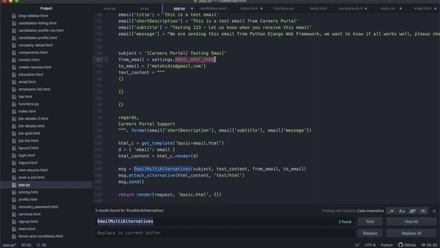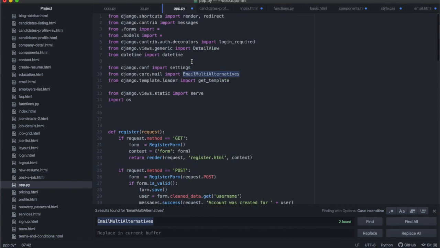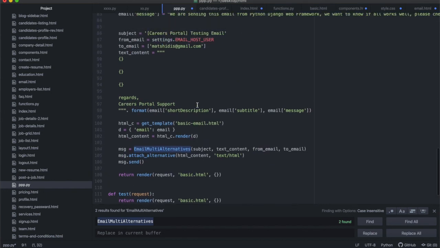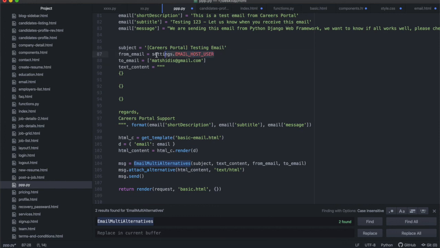You're going to miss one or two. So when you specify it once inside of your settings, and you can import the settings at the top over there from Django config, you import settings. Then you can just call it like that, and you only have to change it once inside of your settings file, and you won't have to change it every single time.